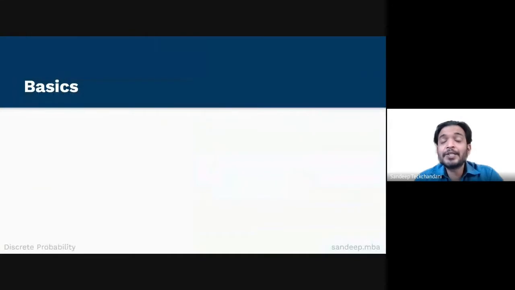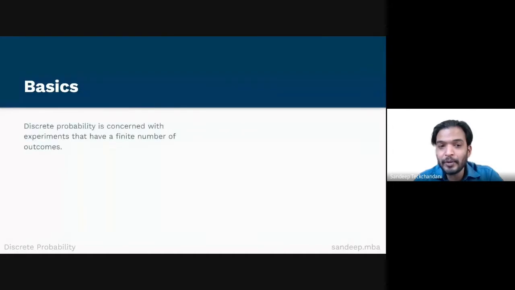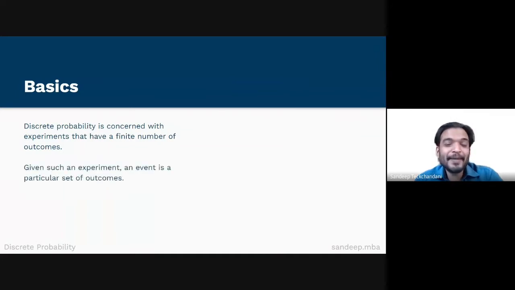Many of the ideas discussed in my preceding video lessons are important to the study of discrete probability. Discrete probability is concerned with experiments that have a finite number of outcomes. Given such an experiment, an event is a particular set of outcomes. Let me explain this with the help of an example.